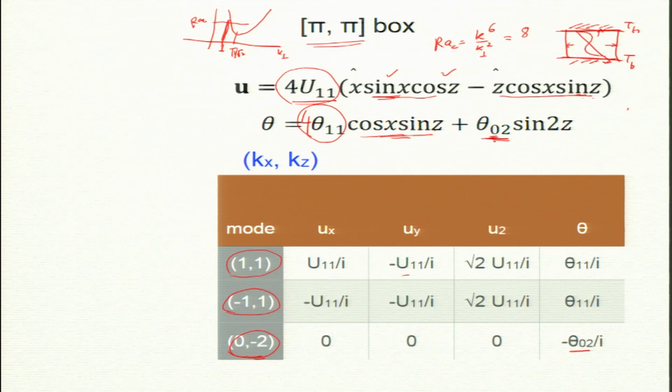Anyway, if you want to see this, this is u02, the x component. So, I have to multiply this by 0, because kx is 0, then u02 z component multiplied by 2, kz is 2. This must be 0, because k dot uk must be 0. So, this is 0 anyway, so u02 must be 0.